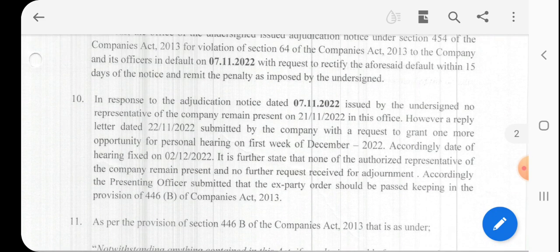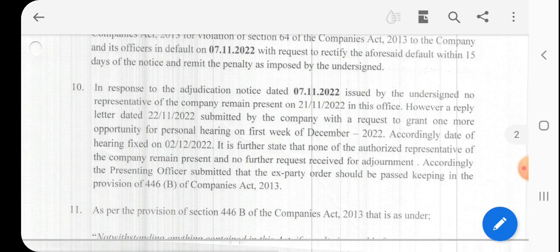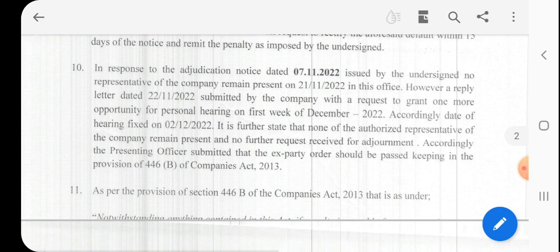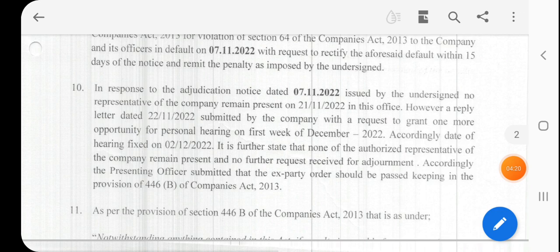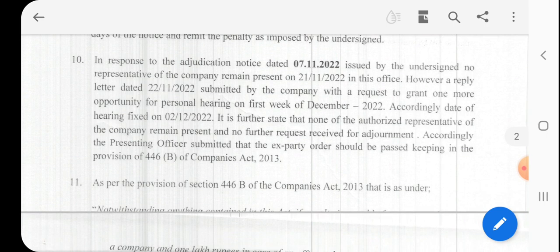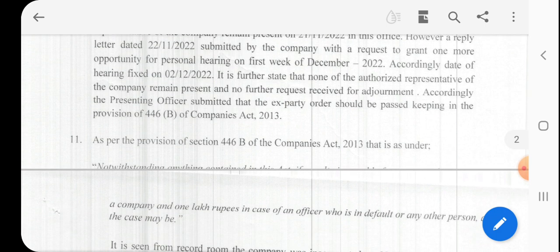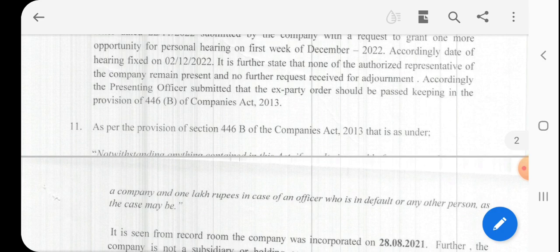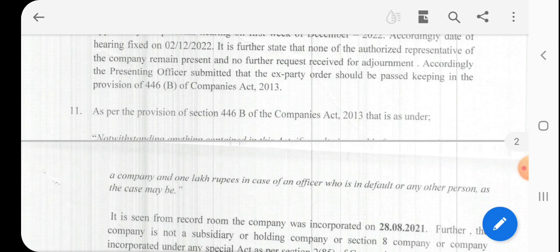However, a reply was submitted by the company with a request to grant one more opportunity for personal hearing in the first week of December 2022. Accordingly, the date of hearing was fixed on 2nd December 2022, and it is further stated that none of the authorized representatives of the company were present and no further request was received for adjournment. Accordingly, the presiding officer submitted that an ex parte order should be passed keeping in view the provision of Section 446B of the Companies Act.